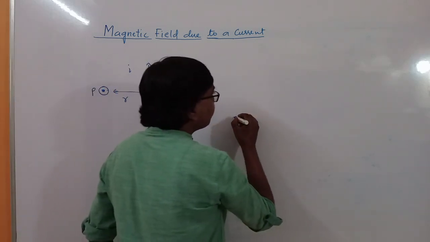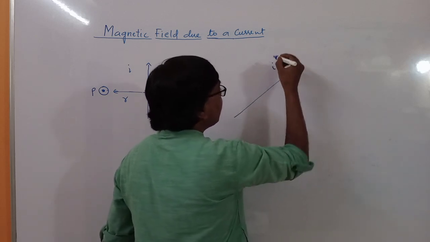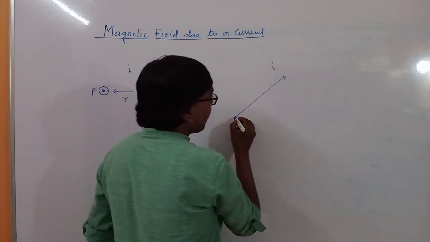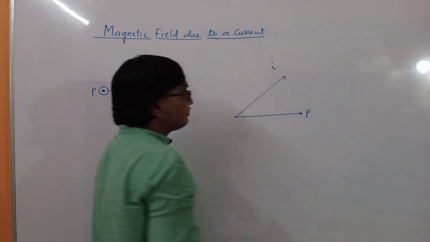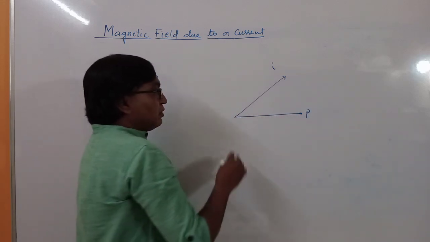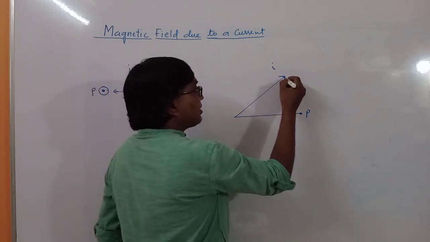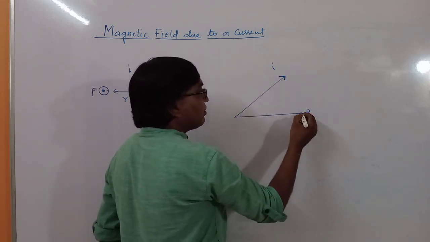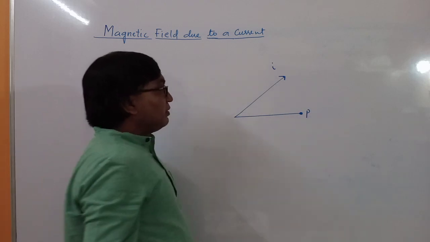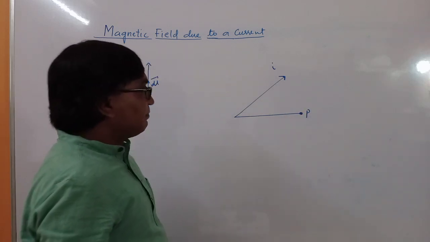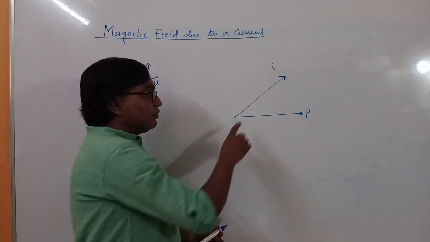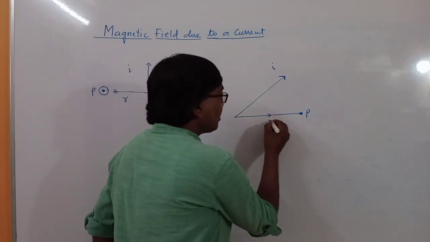Now suppose current is along this direction and position vector is here, P. So this is current direction, this is position vector r. You have to find out the direction of field at point P. Then what you will do?